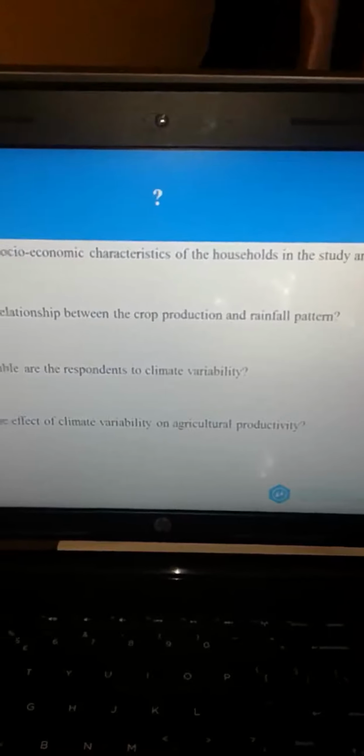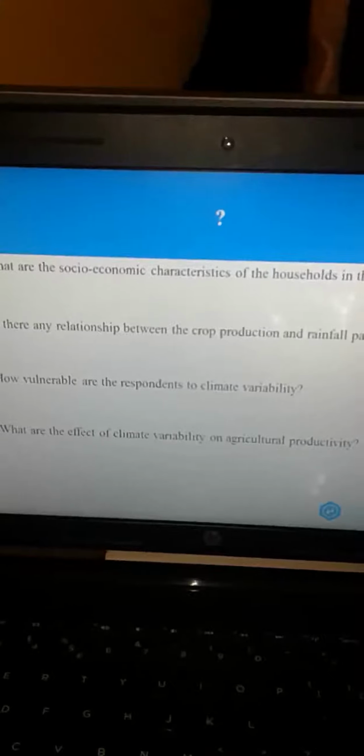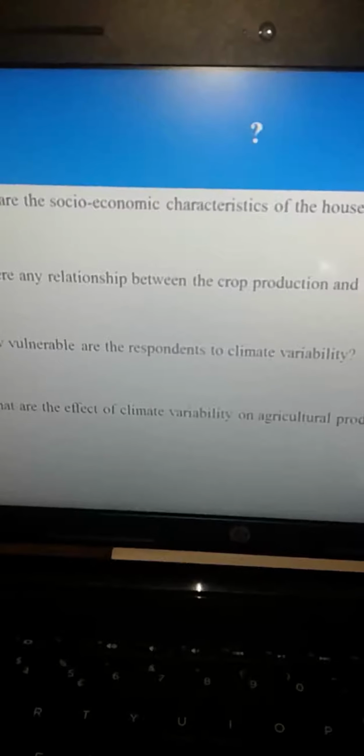Research questions. What are the socio-economic characteristics of the respondents in the study area? Is there any relationship between crop production and rainfall pattern in the study area? How vulnerable are the respondents to climate variability in the study area? What are the effects of climate variability on agricultural productivity in the study area?